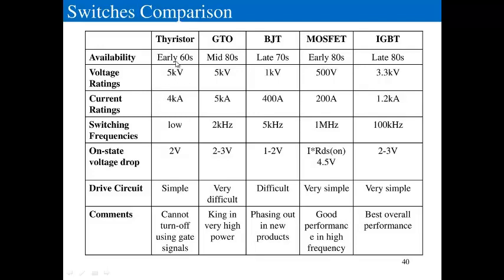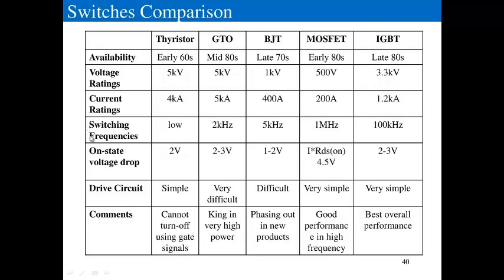That is why, whenever you go for a rectifier, the only device we still use is the thyristor, because of its high rating. When you want to increase the rating, go for series and parallel combinations. Even the IGBT voltage rating, compared to the MOSFET, is higher and goes into kV.